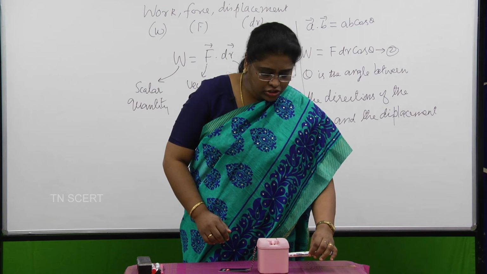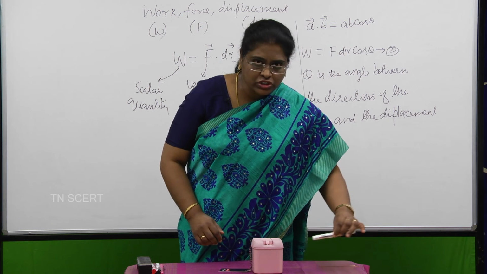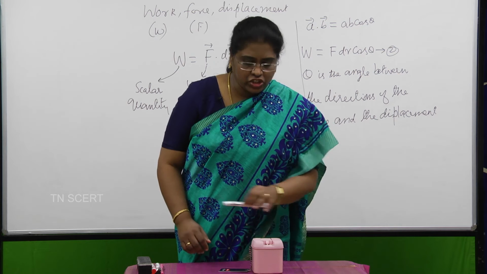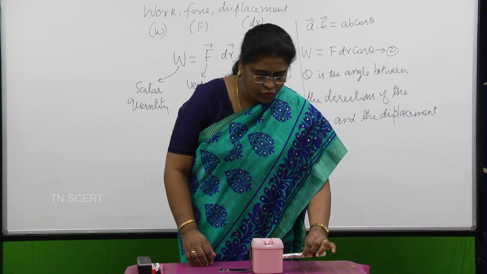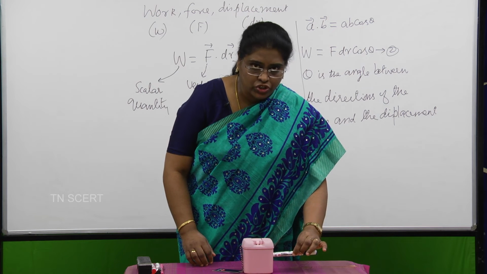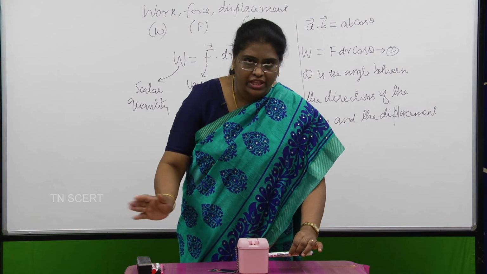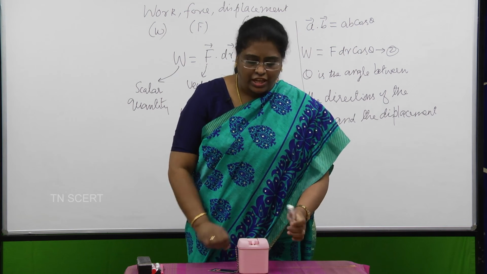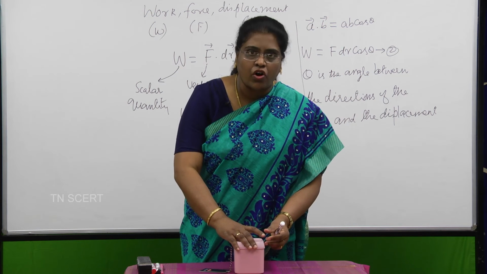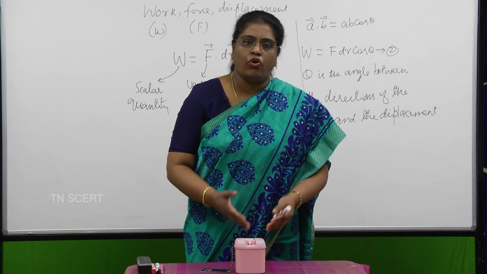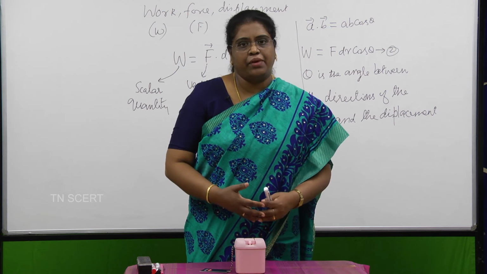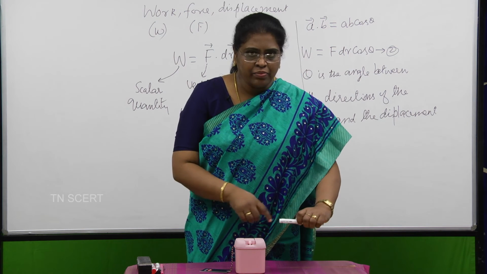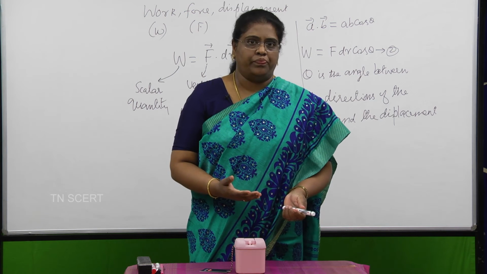So when I push this object, I give the force by pushing it towards my right. So this is the direction of the force. Now carefully watch, I am just giving a push and the object is moving in this direction, and therefore this is the direction of the force and this is the direction of the displacement, and therefore both are in the same direction. So in this case, the angle between the two would be 0.